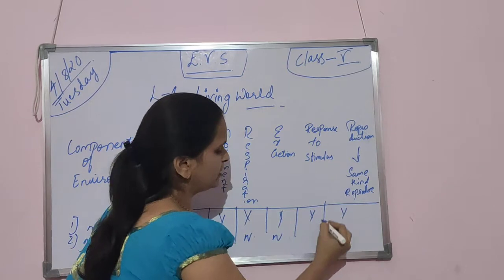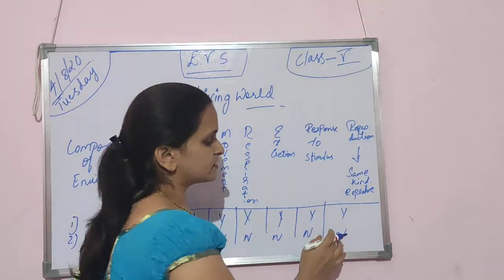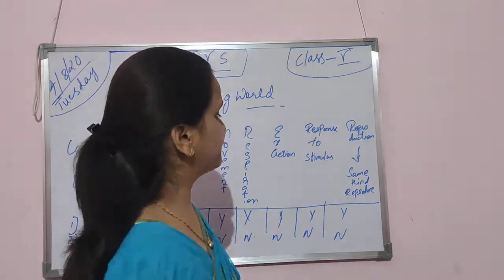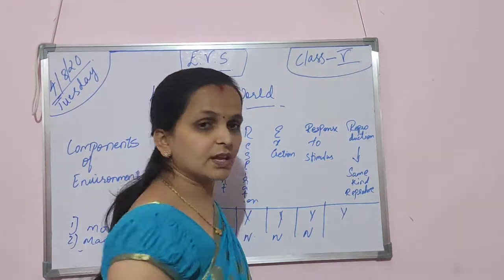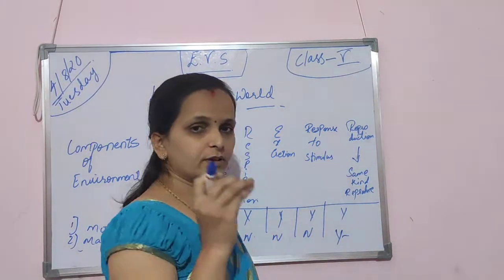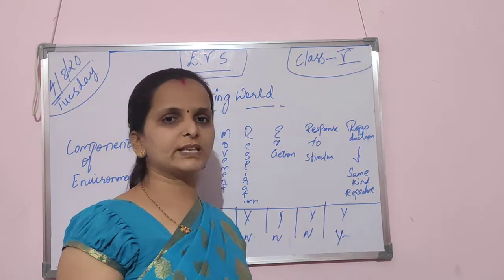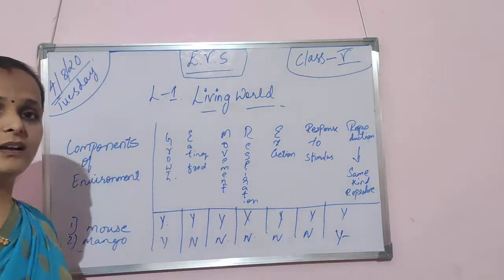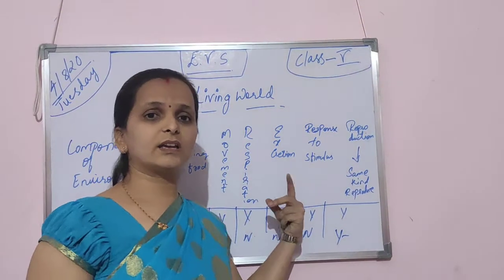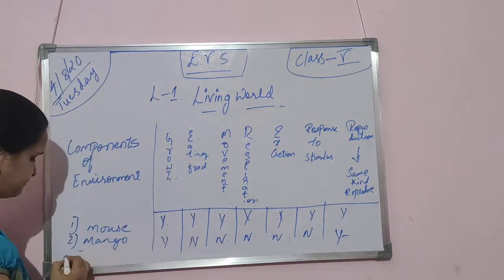Excretion, no. Response to stimulus, no. Reproduction, yes. Sorry, why? Yes, because if we take that seed and sow it again, it will reproduce the same kind, right? So like that, a mango can reproduce one more mango. Next one, brick.